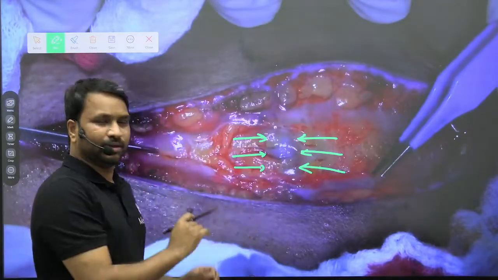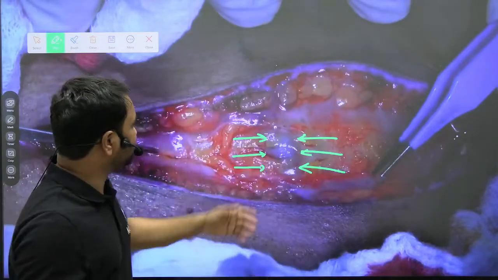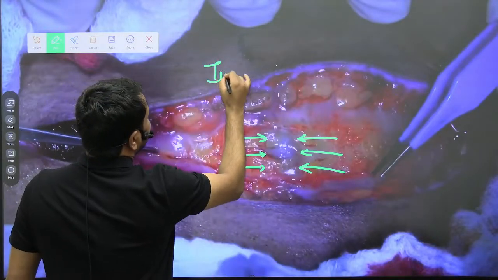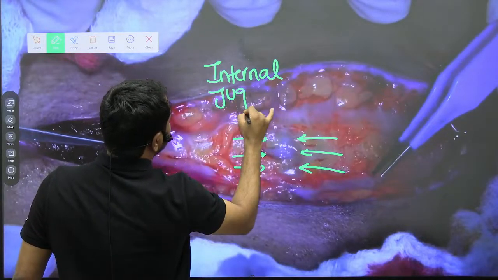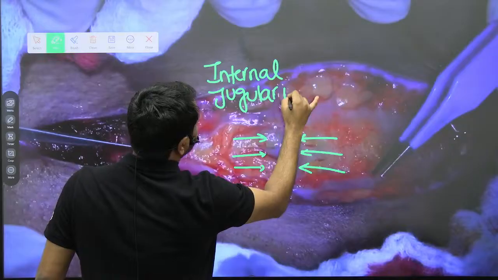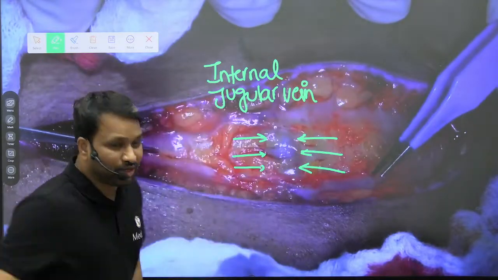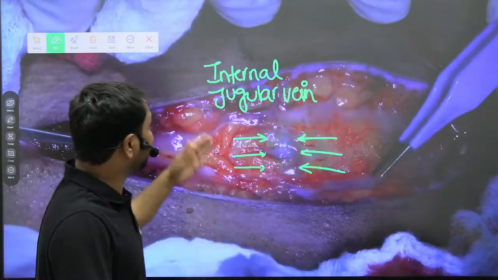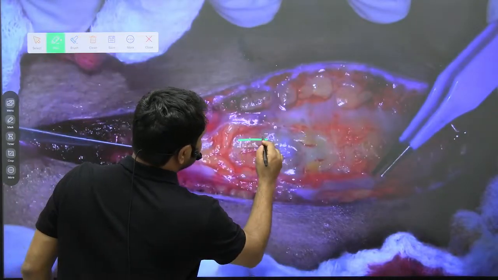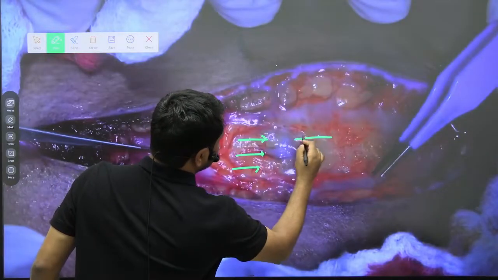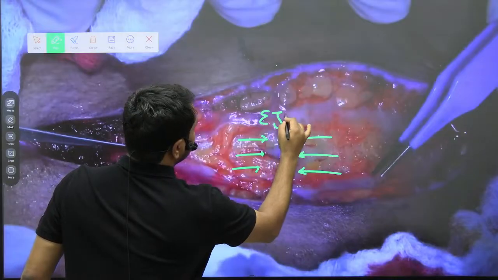As soon as I opened the platysma, so gently, suddenly I see bang on this. What is this structure? This is your internal, what is this? It is an internal jugular vein. Okay, so this is your internal jugular vein. The IJV falls right here. Sorry, it is an external. I'm saying internal. No, it is an external jugular vein. Sorry. Okay, so this is your external jugular vein, right?